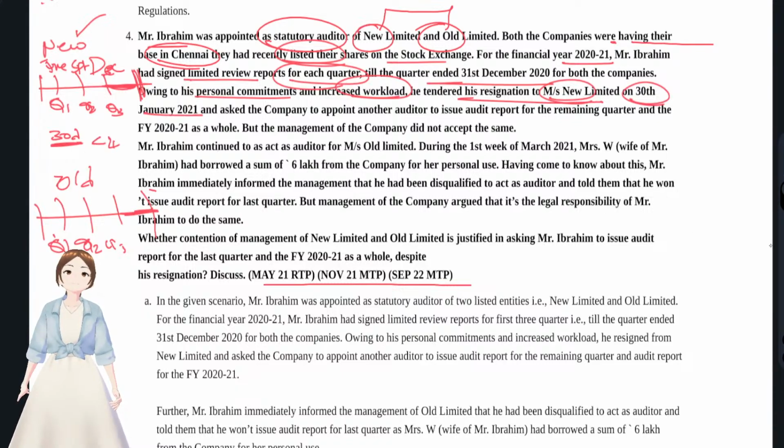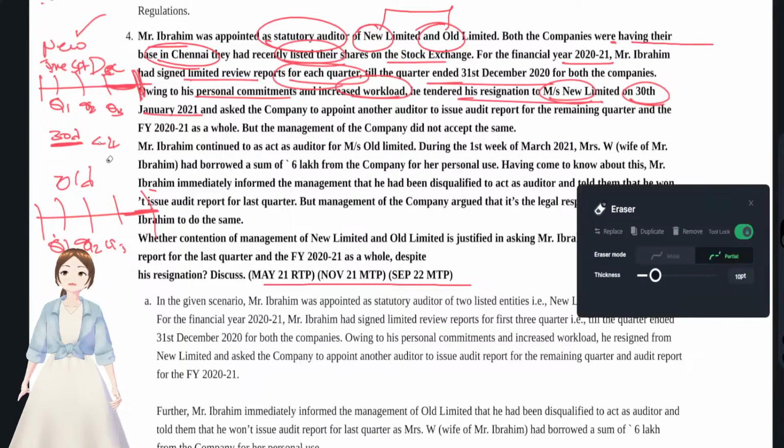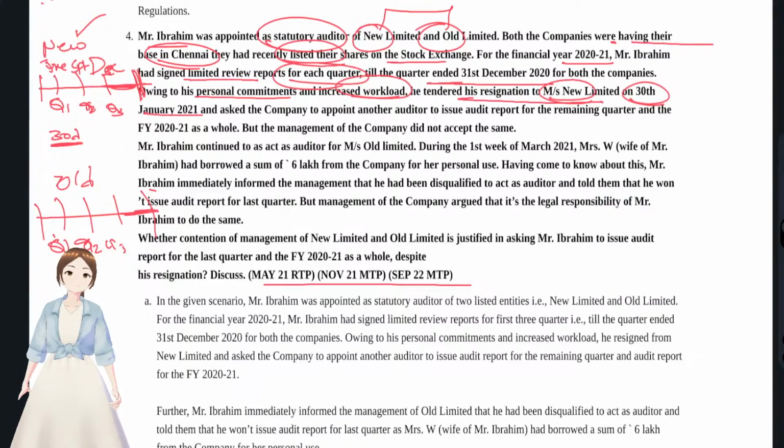If an auditor who had audited all 3 quarters resigns in his 4th quarter, we need not check the 45 days. Why? Because he has done all 3 quarters, so he has to give the limited review on quarter 4 and also give the audit report, right? Only if he was disqualified by law is the exemption applicable, so that he should not give it.